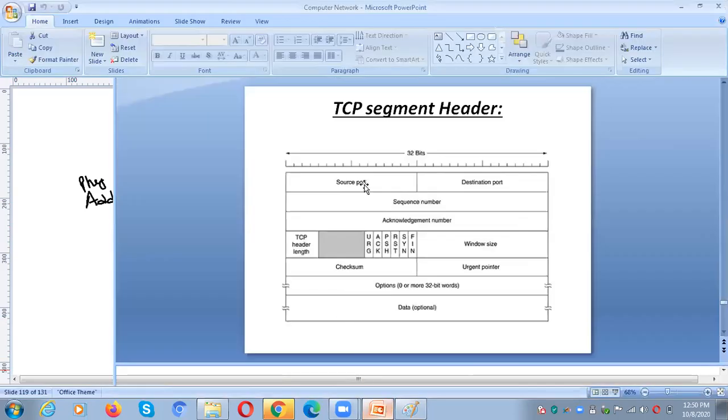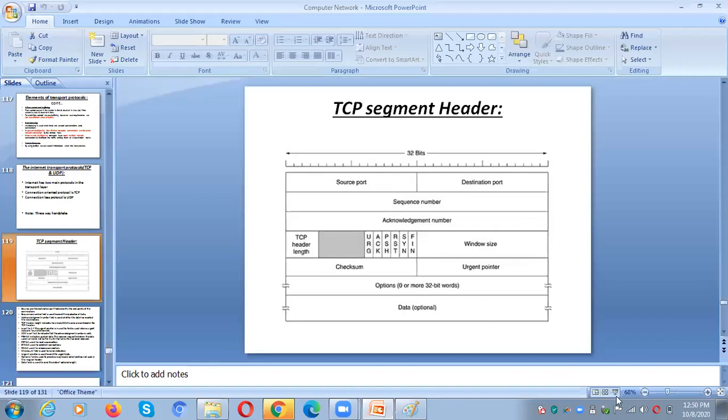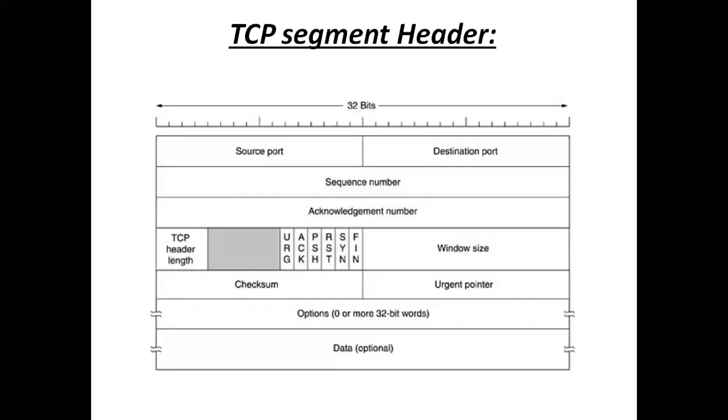The source port is used to identify the process in the sender machine, and the destination port identifies the process at the receiver machine. Then the sequence number is used to avoid duplicates. The acknowledgement number indicates the successful transmission of a message. After that, the header length. What is the header length of TCP? URG means urgent pointer, whether that particular message is a normal message or an urgent, important one. After that, these are the flags. You need to set the flags.